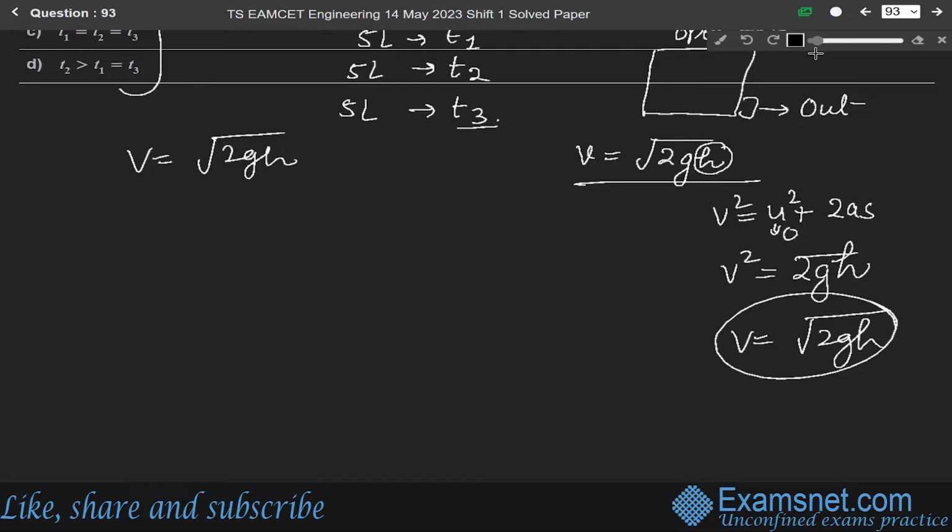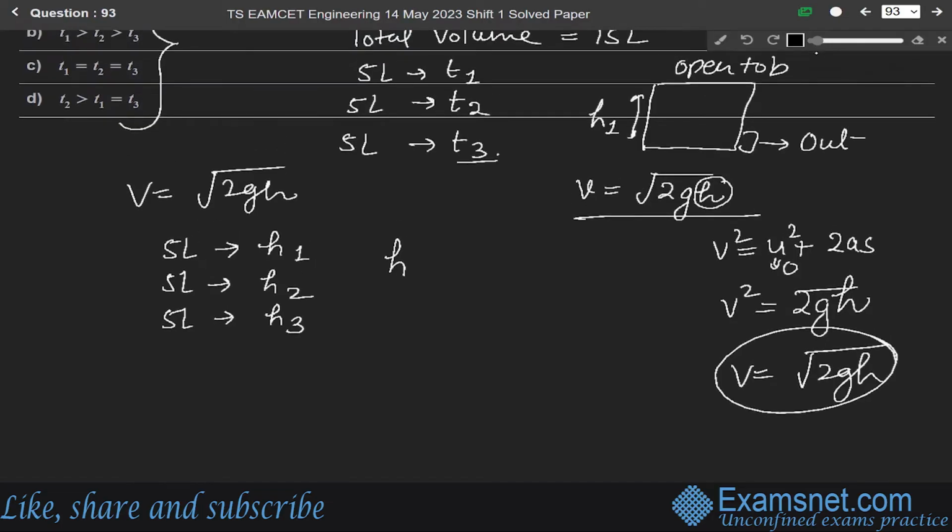Now for the first 5 liter, let us say the initial height is h1. For the next 5 liter, the initial height will be h2, and for the next 5 liter, the height will be h3. If we see from this figure, h1 will be greater than h2, and it will be greater than h3. Therefore h is directly proportional to velocity. So velocity v1 will be greater than v2, and it will be greater than v3.